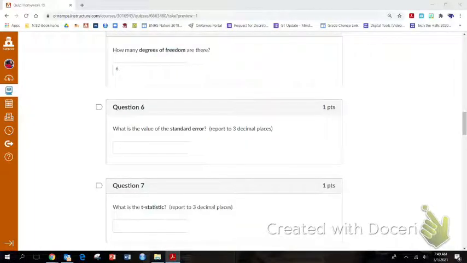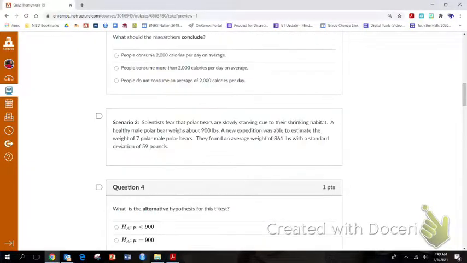So standard error is standard deviation divided by square root of sample size. So the standard deviation was 59 and the sample size was 7.